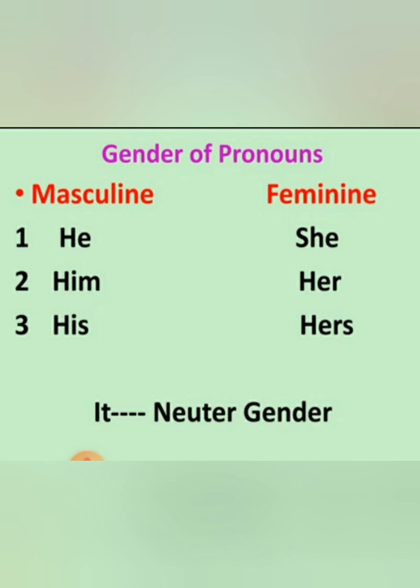Now let's move to gender of pronouns. Earlier you have done in the topic of gender how we change the gender from masculine to feminine. So he becomes she, him becomes her, his becomes hers, and you know it is a neuter gender. It is used for non-living things. So these are the changes that occur when we change the gender of a pronoun.